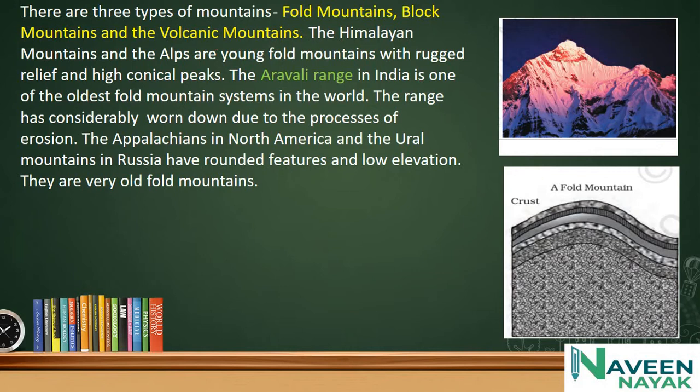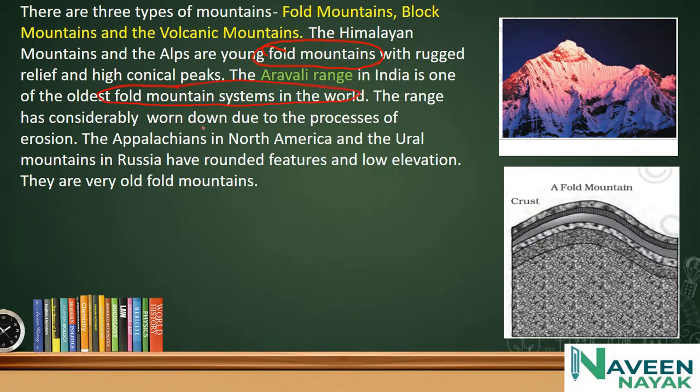You can see in this picture, these are the mountains. The Himalayan mountains and the Alps are young fold mountains with rugged relief and high conical peaks, and the Himalayas are examples of fold mountains. The Aravalli range in India is one of the oldest fold mountain systems in the world.